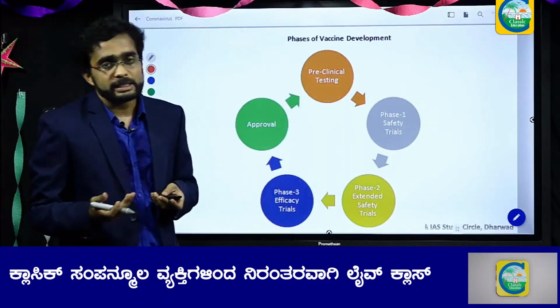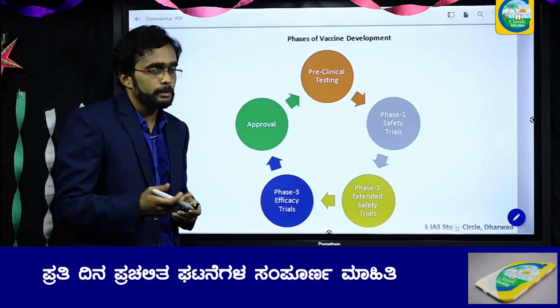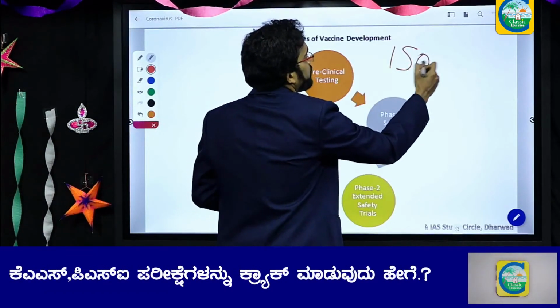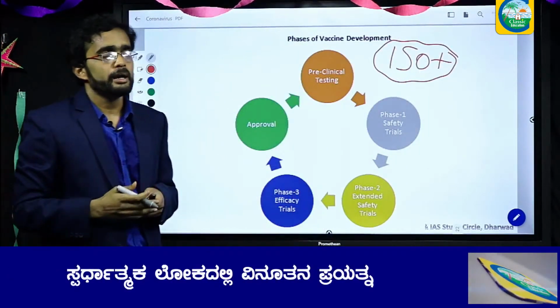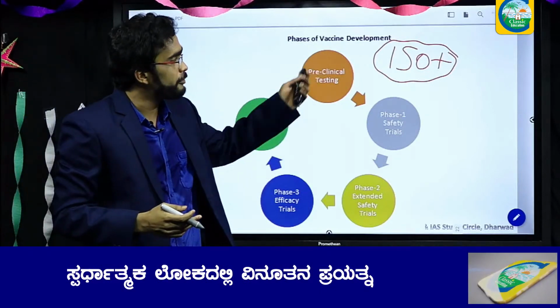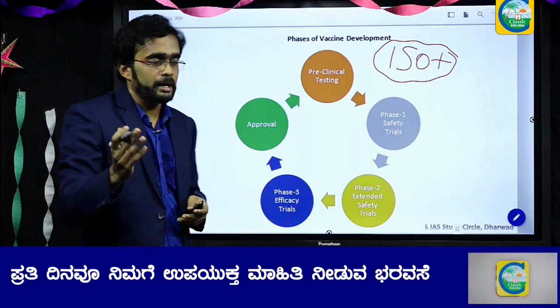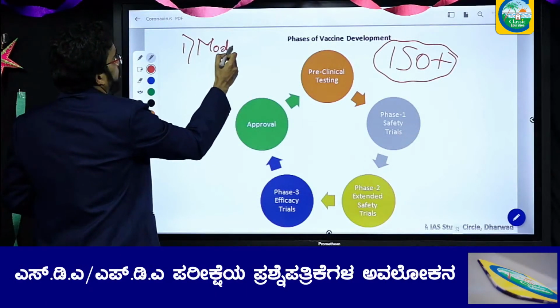Coming to vaccine development, what is the status of the various vaccines being developed? According to WHO, the World Health Organization, more than 150 laboratories or companies are developing different vaccines. But there are some front runners, like Moderna Incorporation.